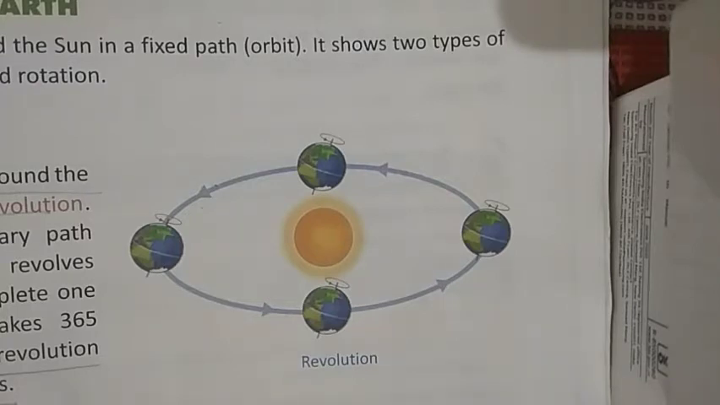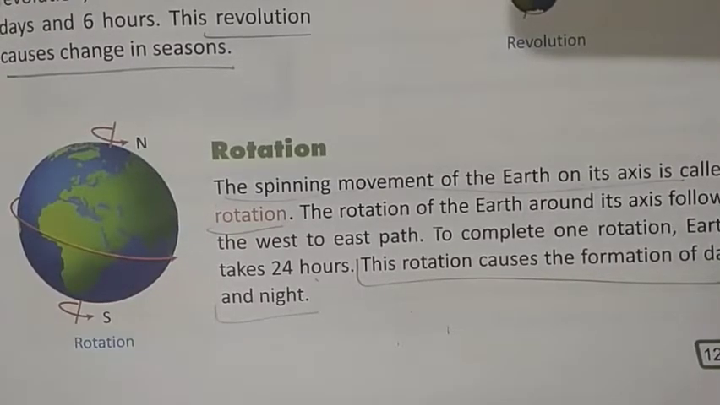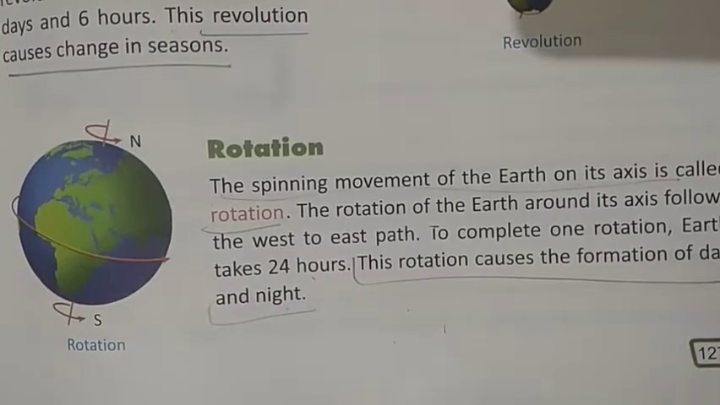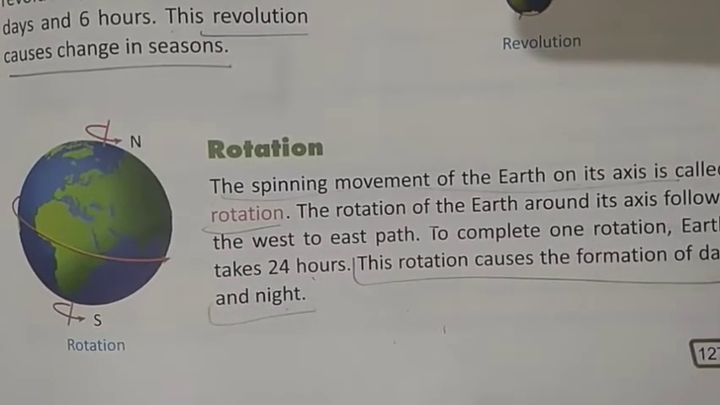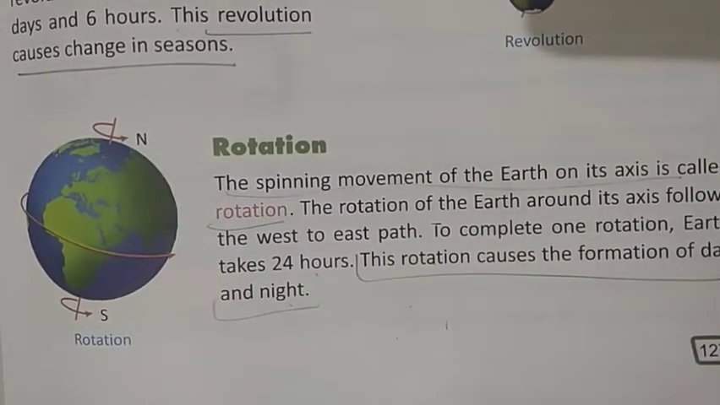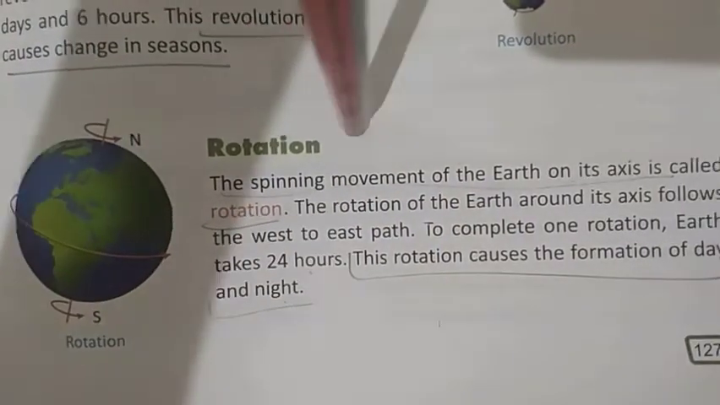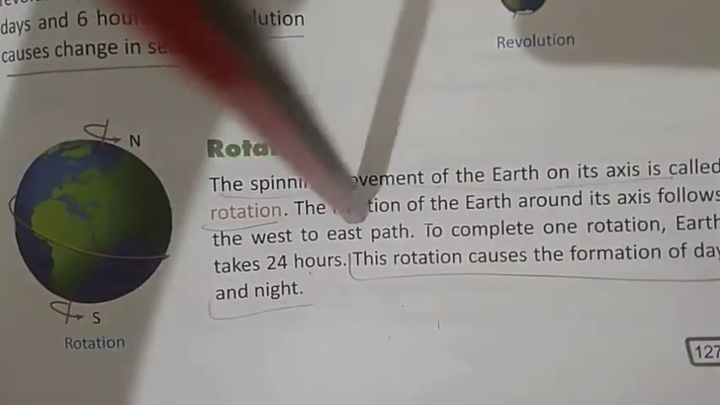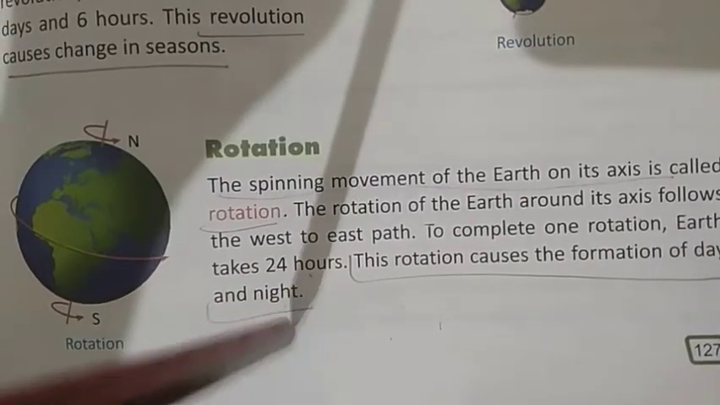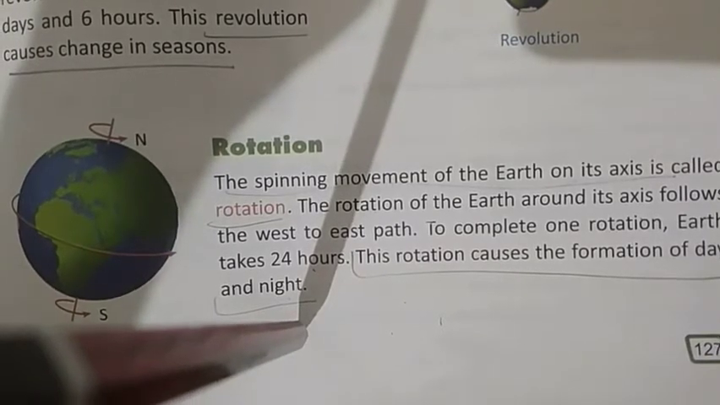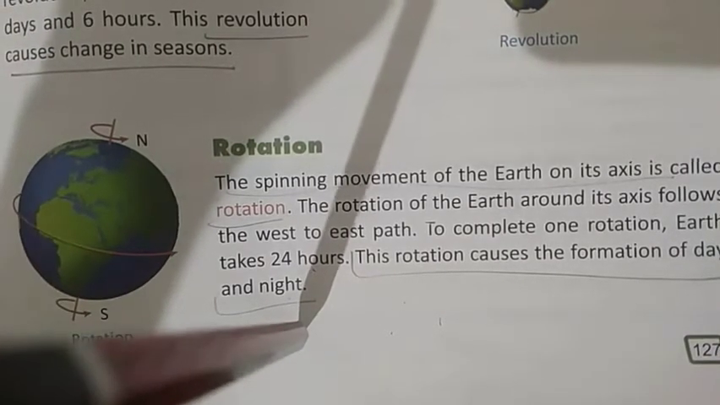Okay, now next come to rotation. So what is rotation? The spinning movement of the earth on its axis is called rotation. So when earth moves on its axis, means on its position, that is known as rotation. For example, I am keeping the pencil over here. This pencil I am keeping here to explain to you the term rotation. The definition given is the spinning movement of earth on its axis.